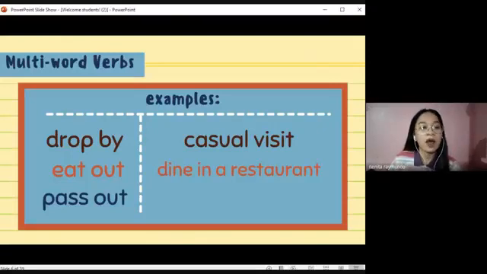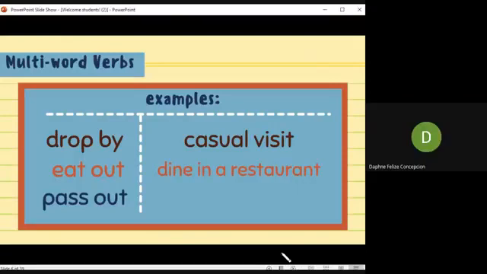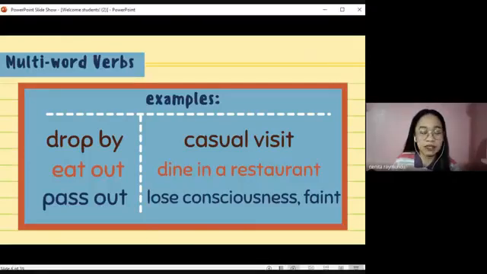Okay, what about pass out? We use the sentence, the runner passed out after the race. Now, what do you think is the meaning of pass out in that sentence, Daphne? Faint or lost consciousness. Okay, that's correct too. Pass out means to lose consciousness or to faint. Job well done, Daphne. You still remember most of the words that we discussed yesterday.